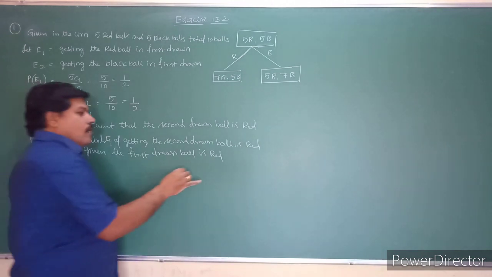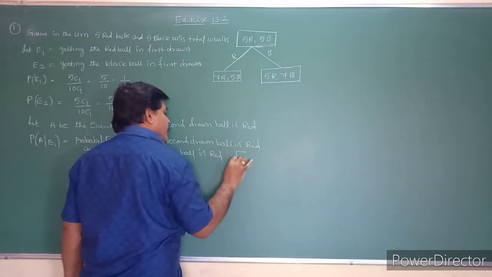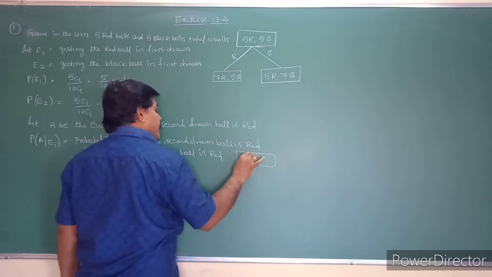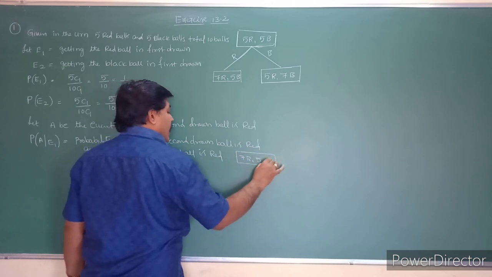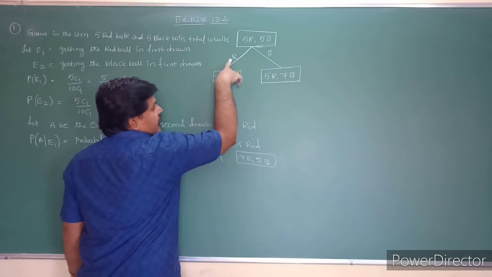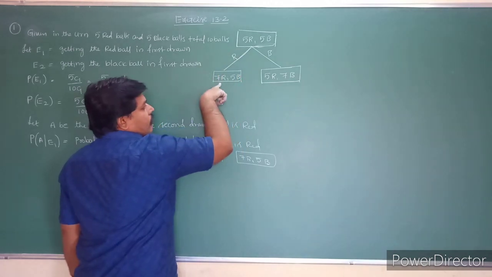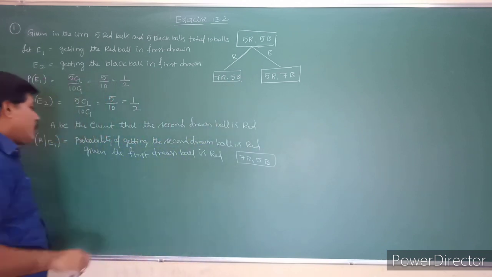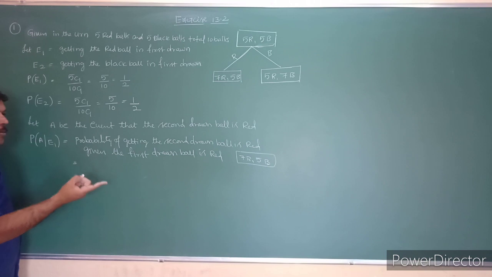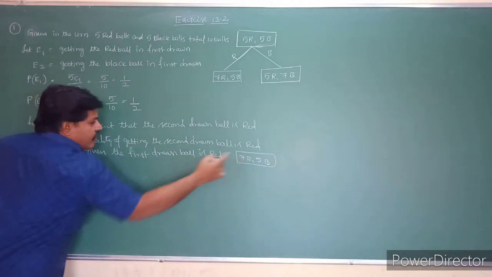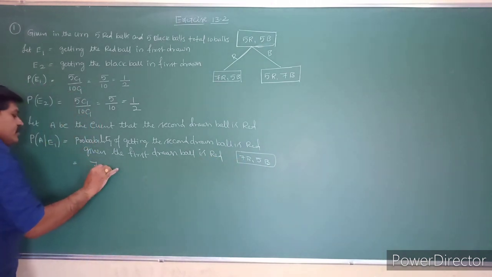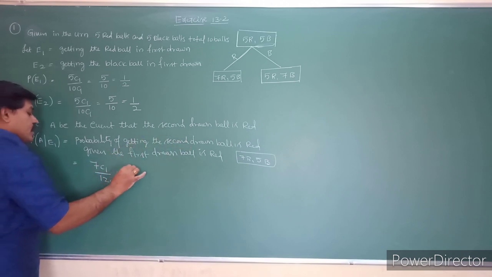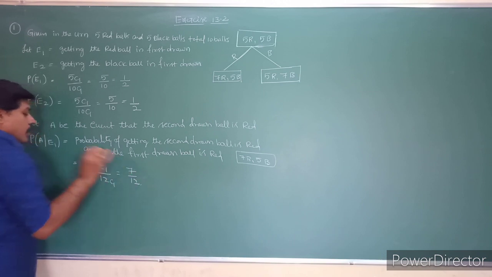In the box, you have to note how many balls are there. You have to write down the balls here: that is 7 red and 5 black balls. Because the first ball is red, you have to add another 2 red balls to the box. It will become 7 red and 5 black balls. So what is the probability of getting the red ball out of these? That is 7C1 by 5 plus 7, that is 12C1, that is 7 by 12.